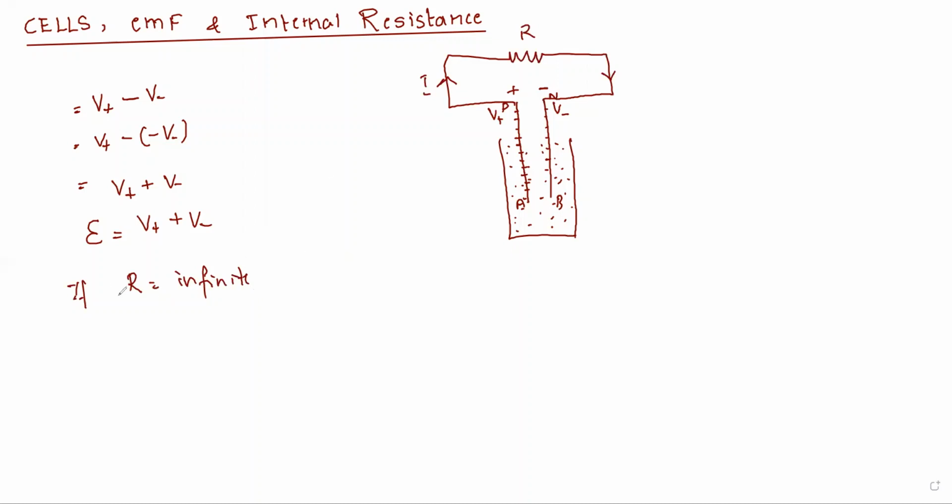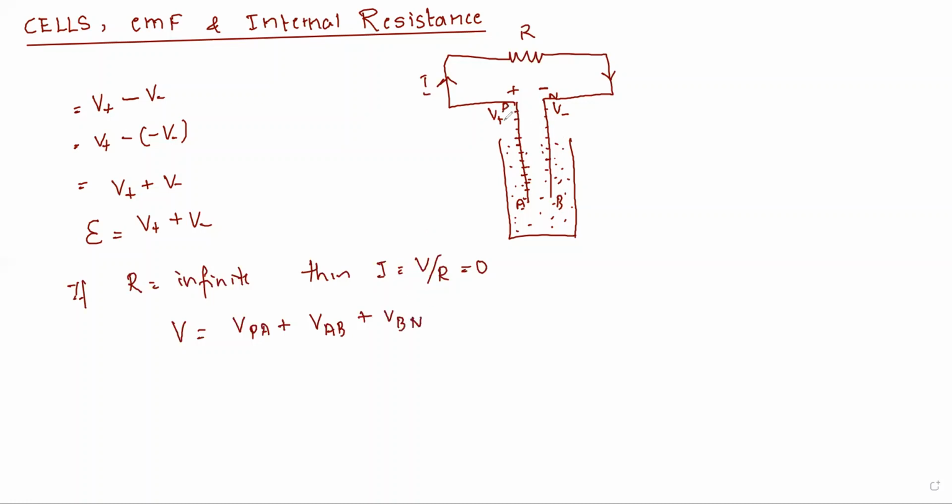Therefore, if R is equal to infinity, then I will be equal to V by R, and this will be equal to 0. Therefore, what will be the potential difference? The potential difference can be written as the potential difference across P to A, plus the potential difference between A and B, that is V AB, plus the potential difference across B and N, that is V BN.